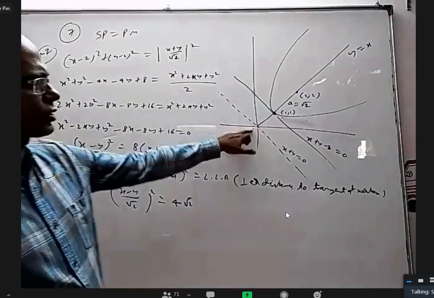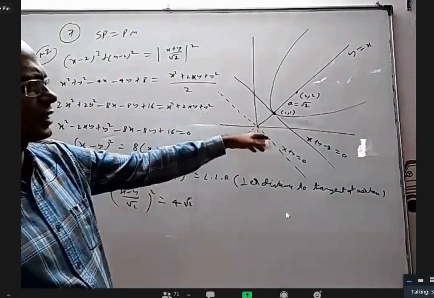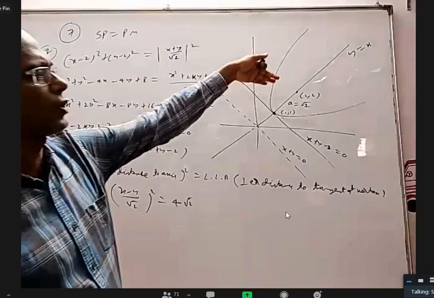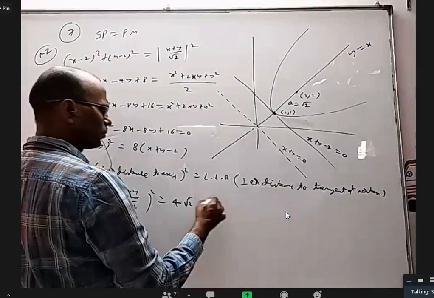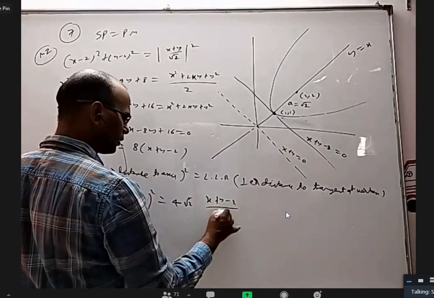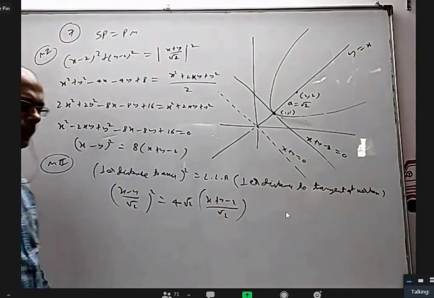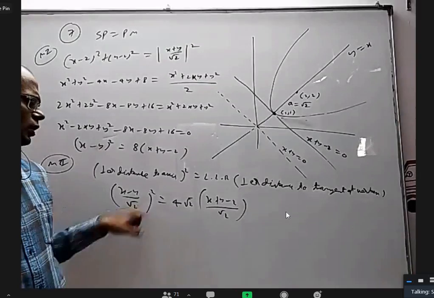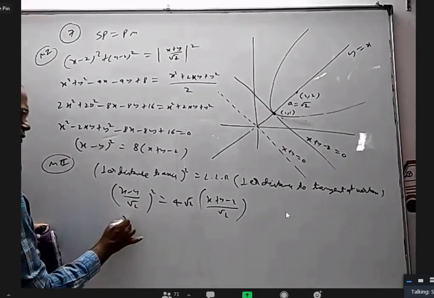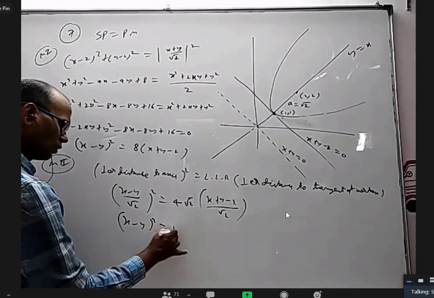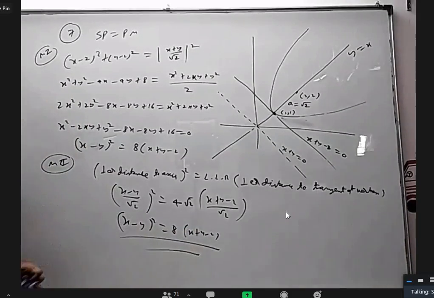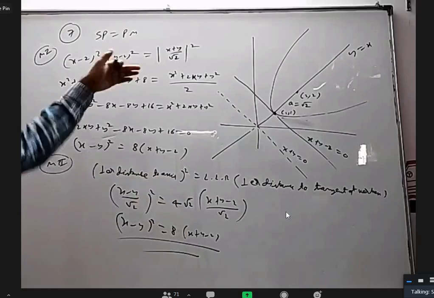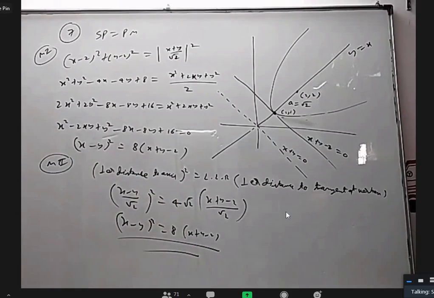If you take the origin, which is on this side, and substitute in the tangent at the vertex, it is negative. When you substitute a point on that side, which is (x, y), it should be positive. So I don't have to keep the mod and can directly write (x plus y minus 2) by root 2, and I can send that to the other side. We got (x minus y) whole square equal to 8 into (x plus y minus 2). See, we got the same answer. You can do it by the new definition or the original definition.